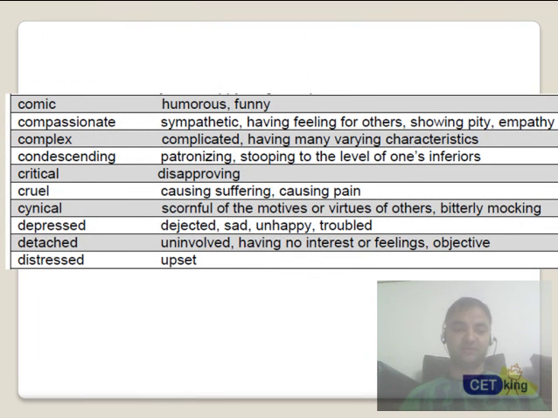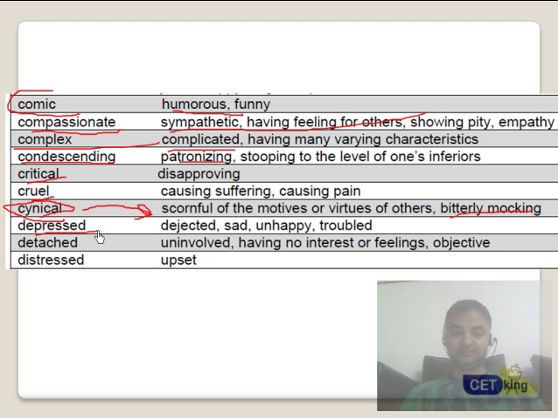Fine. Moving on to the next part of the tones. Comic tone is humorous, funny. Compassionate is sympathetic, having feelings for others. Complex is obviously complicated. Condescending is patronizing, or talking down at the level of one's inferior. Critical, cruel, cynical. Cynical is a very common word, which is scornful about others or bitterly mocking other people, not himself but other people.